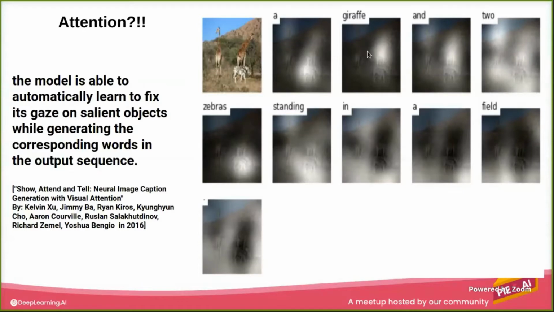If you focus, the model is actually looking only at this place of the giraffe when it's generating this word. If you're looking down here at the zebras, now the model ignores every other part of the image and gives high probability or high score or attention weight to the zebra location in the source image, and so on for the other sections from this paper.